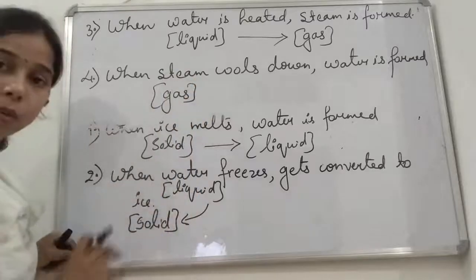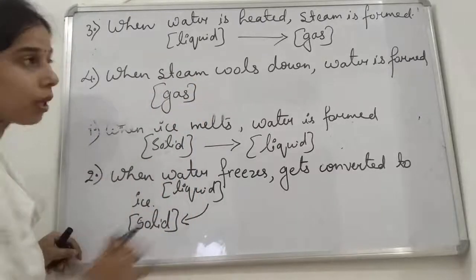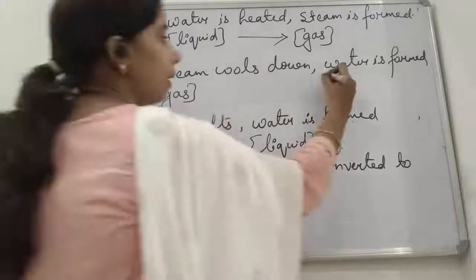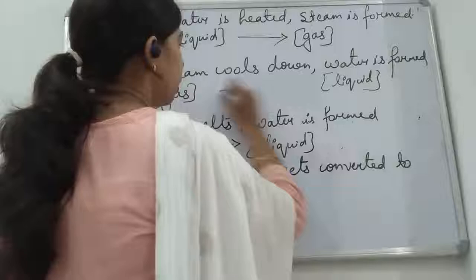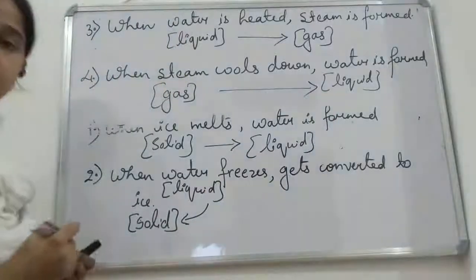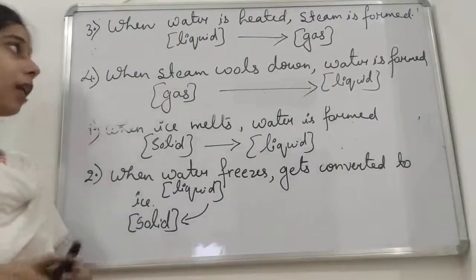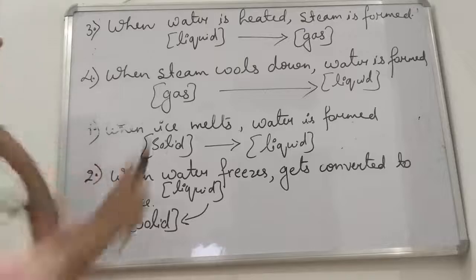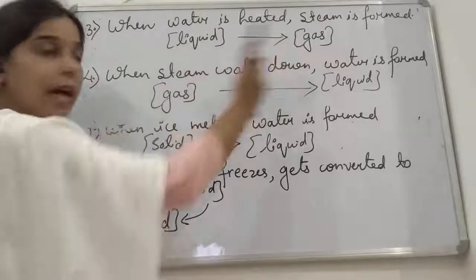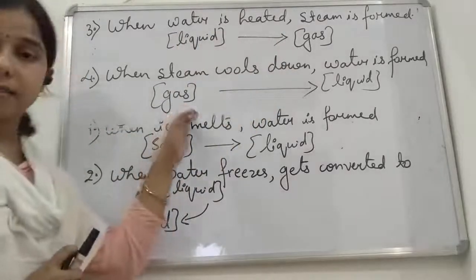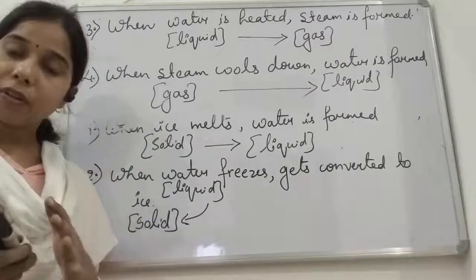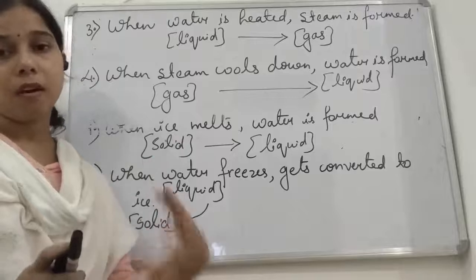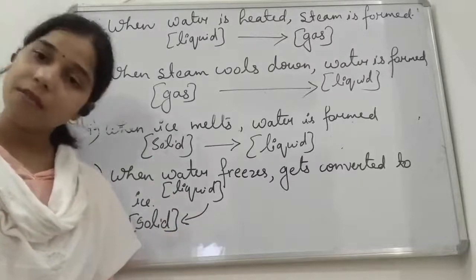When the heat gets lowered, it cools, then it will get converted into water, that is a liquid state. So gas gets converted into liquid again. So in the first case you will see that liquid gets converted to gas. In the second one you see the gas gets converted into liquid again, students. So we can convert one form of water into the other form of water.